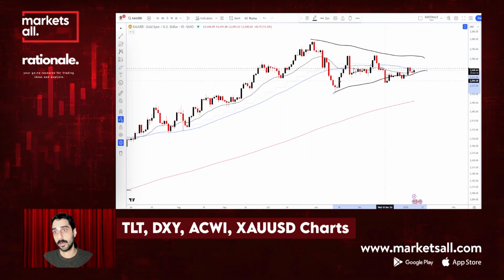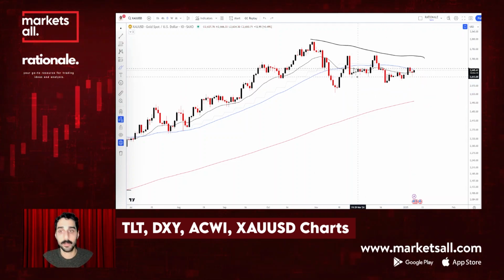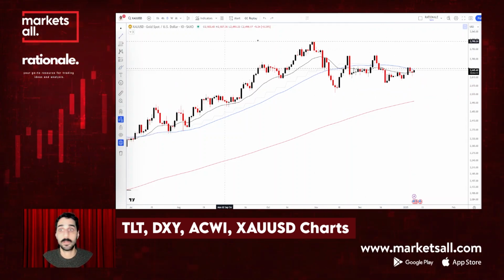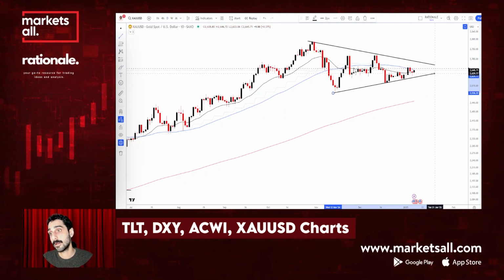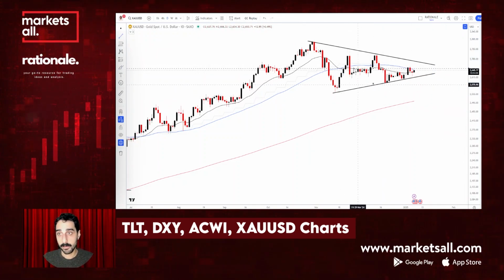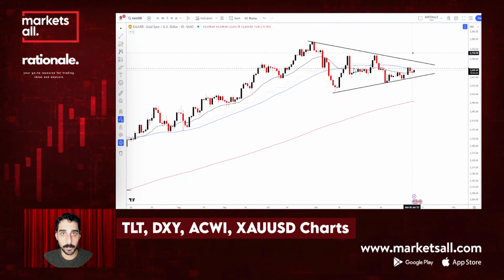There's a consolidation occurring. You can call this a symmetrical triangle chart pattern maybe, and that might also act as bullish or bearish. So it might break out or break down.